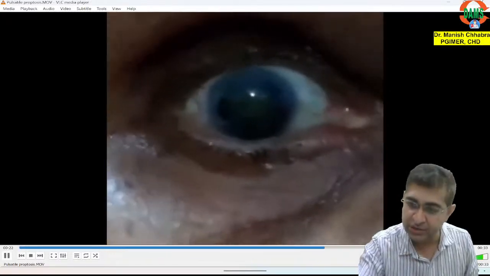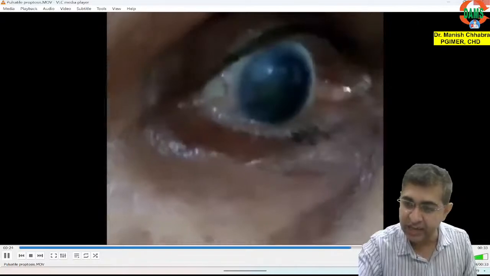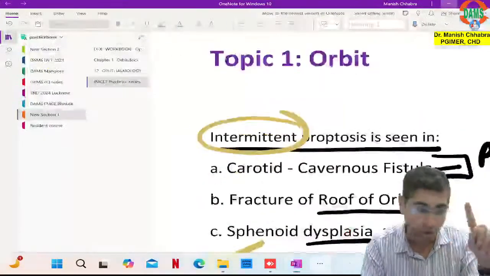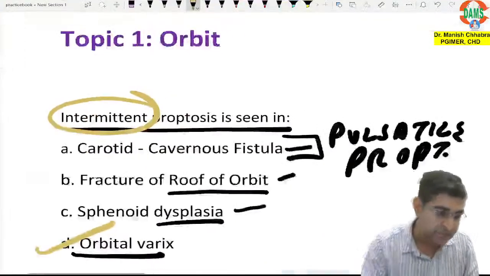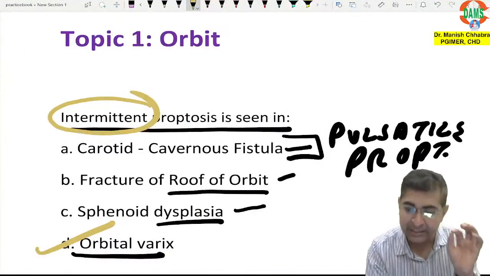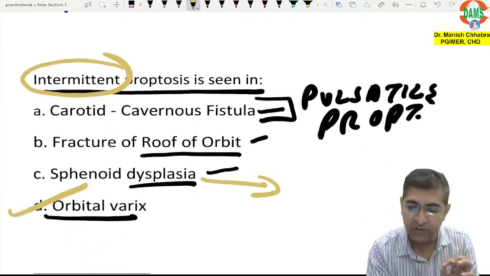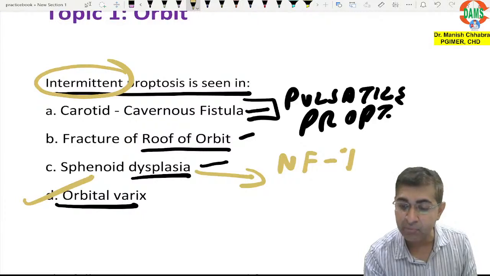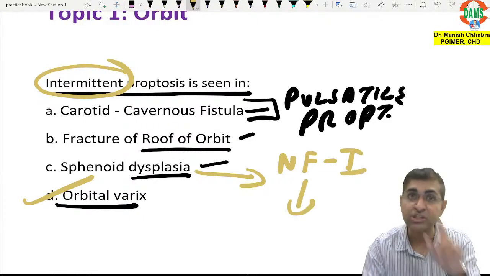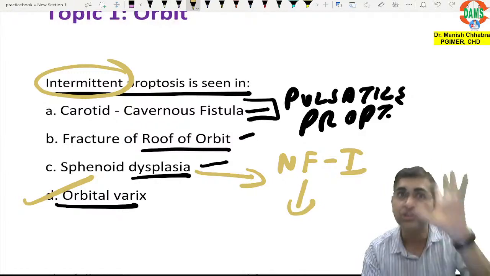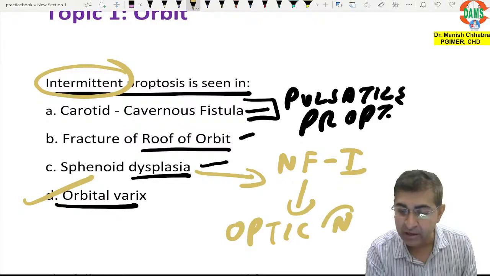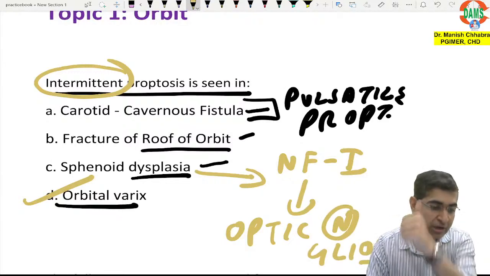Yes. All right. So this is our patient with pulsatile proptosis. I hope you have understood. So the basic idea is to connect the dots, right? Okay. Yes, very good, Dr. Sahil. Sphenoid dysplasia, if I take it a little further, is seen in neurofibromatosis type 1, and in neurofibromatosis type 1 there is another important tumor which is associated, and that tumor is optic nerve glioma.